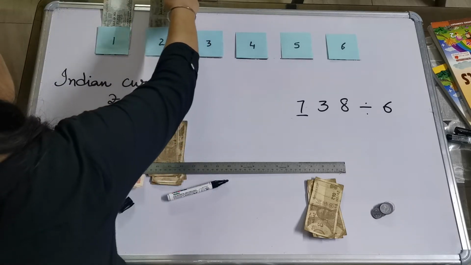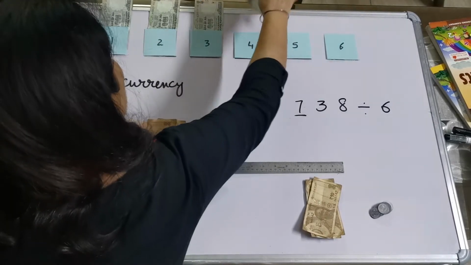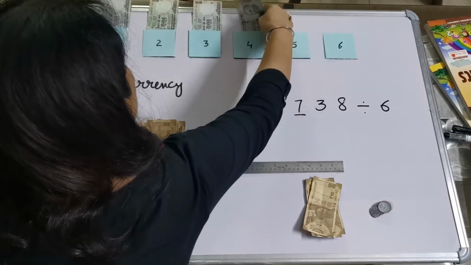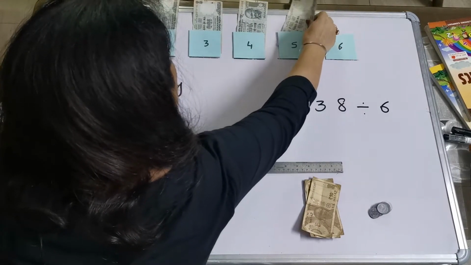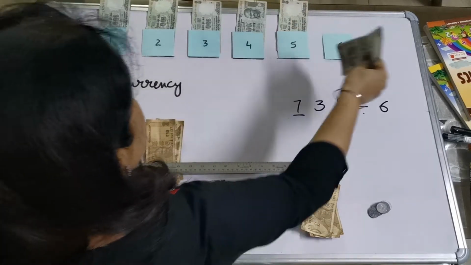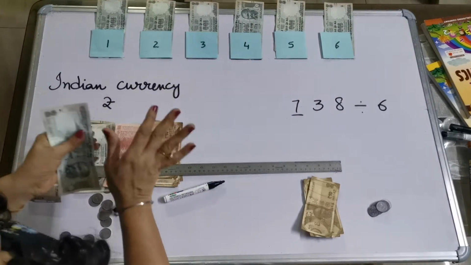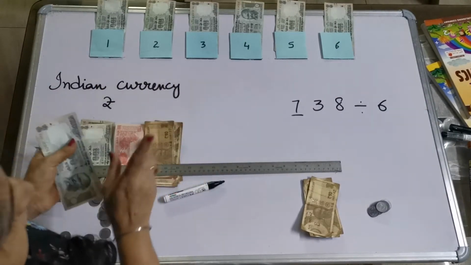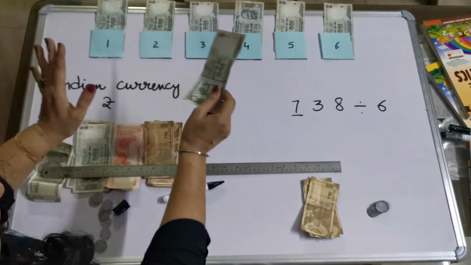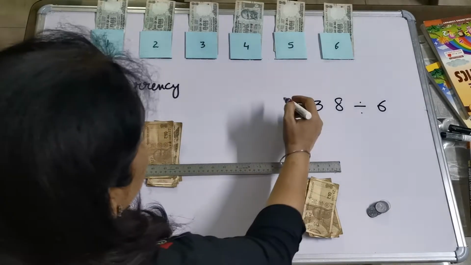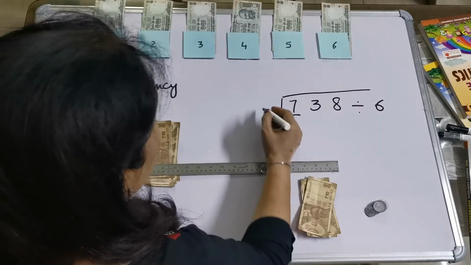100, 200, 300, 400, 500 and 600. See, the concept of division is that everything has to be shared among all equally. I'm left with 100 rupees and I can't give it to anybody because all are equal to me. So I am going to deduct, as division is based on repeated subtraction also.